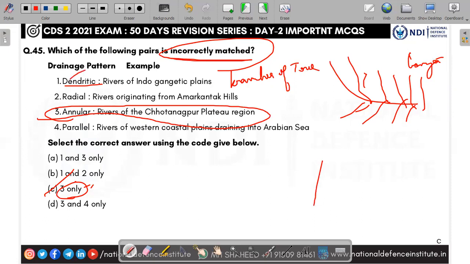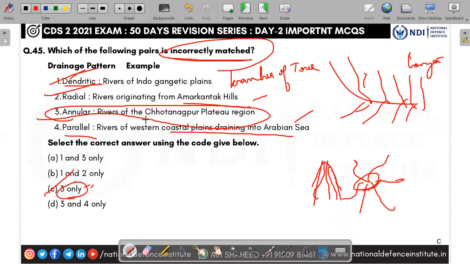Radial means from a mountain, outward it goes. It originates from one point and goes in all directions. It is called radial. Yes, radial is Amarkantak Hills, and parallel is the Western Coast region. Yes, parallel. So all are right except this annular. Third one is wrong. So answer is C, 3 only.